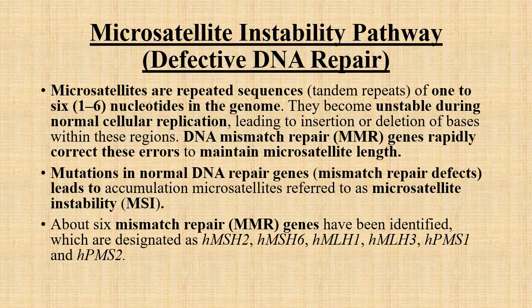Another genetic event is the microsatellite instability pathway, or defective DNA repair pathway. So what are microsatellites?